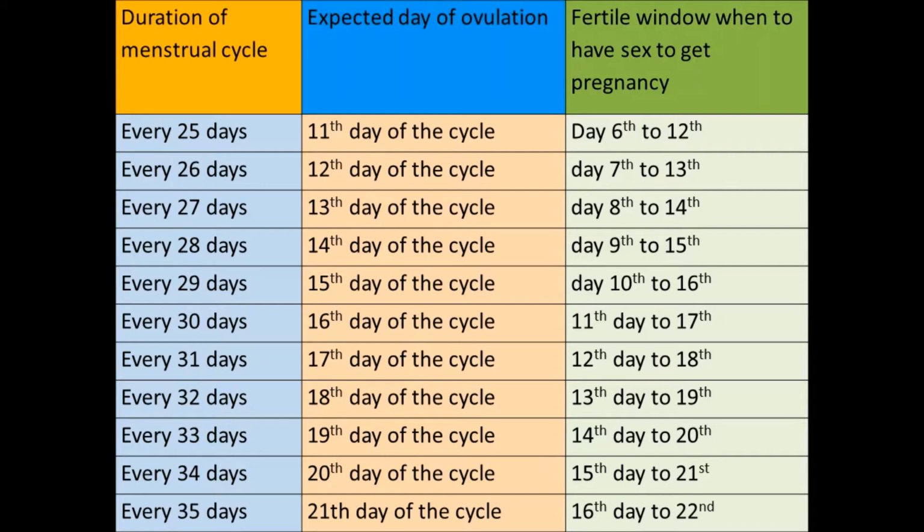And so for different frequencies of menstrual cycle, the expected date of ovulation is shown, and when they should start sexual activity and for how long is presented in the table. So if you know your menstrual cycle frequency, you can check your day of ovulation and when you are going to start sexual activity to increase your chance of getting pregnant.